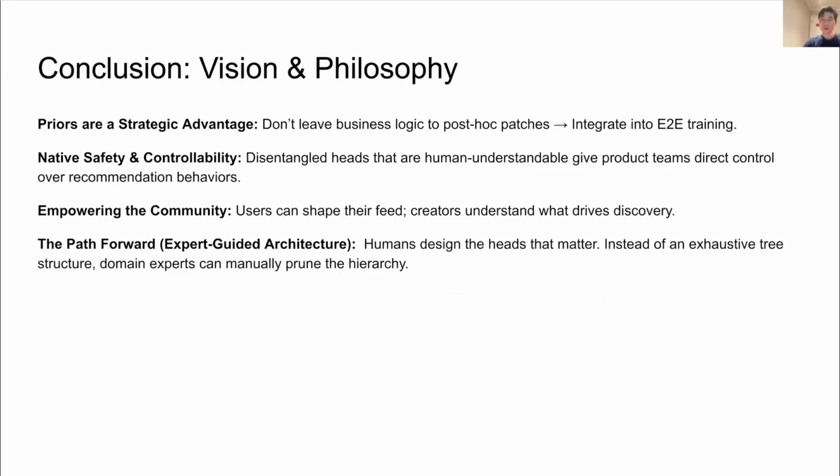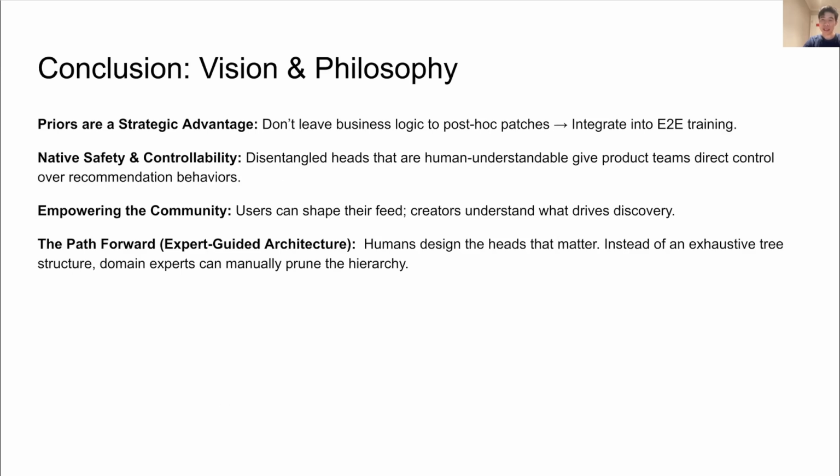To conclude, I will take a step back to share my broader philosophy in this space. Scaling laws are incredibly powerful. But relying purely on unsupervised learning before we reach true AGI is a massive waste of existing knowledge. In recommender systems, decades of market-validated human priors are a strategic advantage. We shouldn't throw them away, and we shouldn't rely on brittle post-hoc patches. We need to integrate them into the end-to-end training.